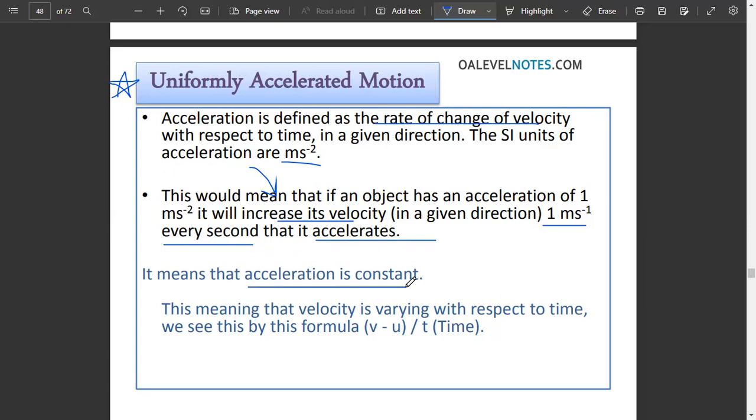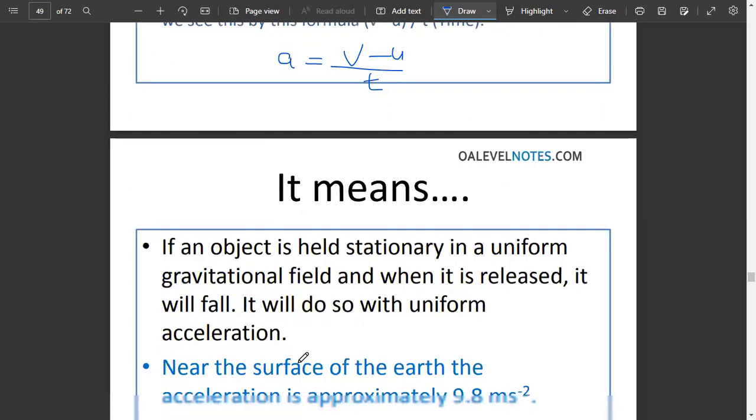This means that the acceleration is constant, because the speed is increasing by equal intervals. After every 1 second there's an equal difference. Let's say after 40 it became 42, then 44. If you look at the difference, here there is a difference of 2, and over here there's also a difference of 2, which means that the acceleration is constant. This means that the velocity is varying with respect to time, and we see this by another formula, which is v minus u over t, which we also use to calculate acceleration.